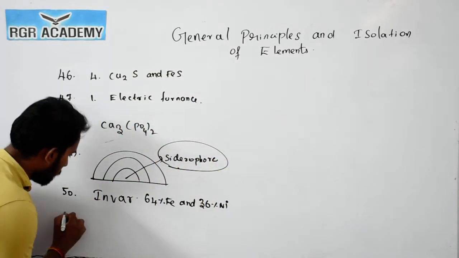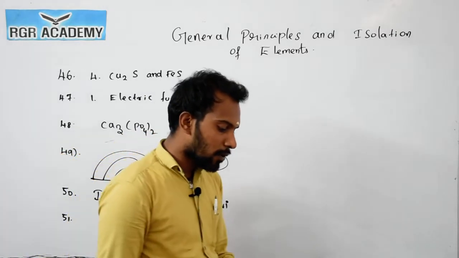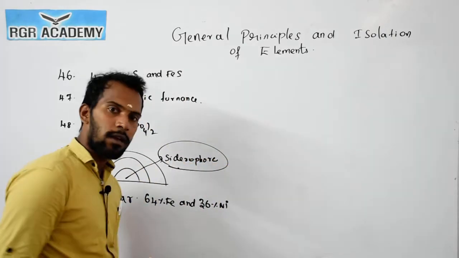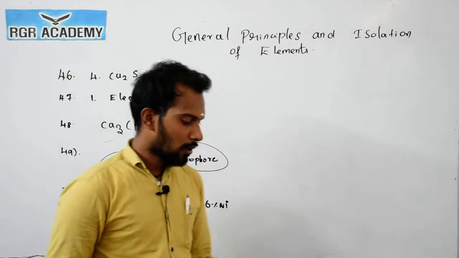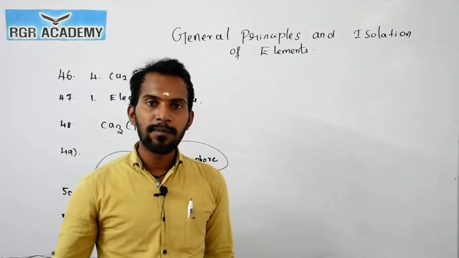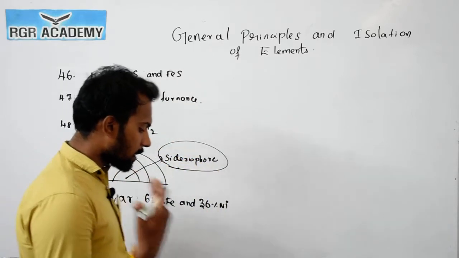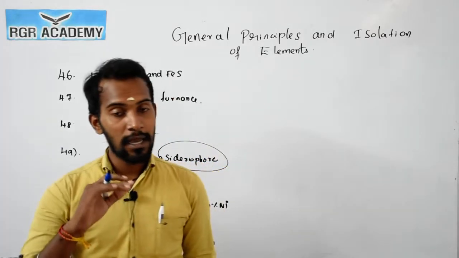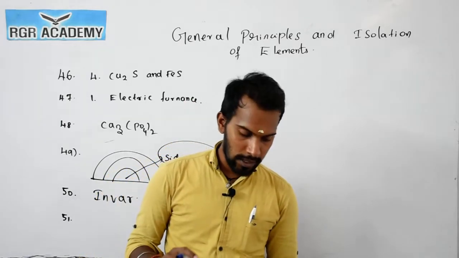Now the question number 51. The chief impurity of red bauxite. Bauxite is the chief ore of aluminum, right. The impurity is the aluminum which is bound with iron. K2SO4 is not an impurity, and SiO2 and NaF are not always considered impurities.